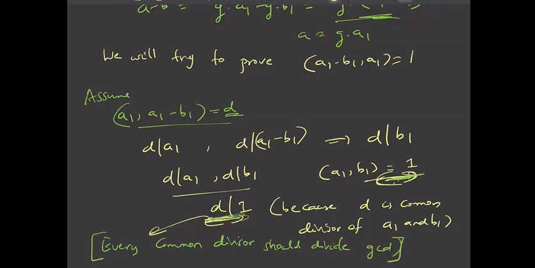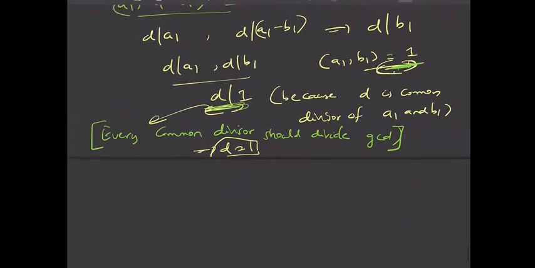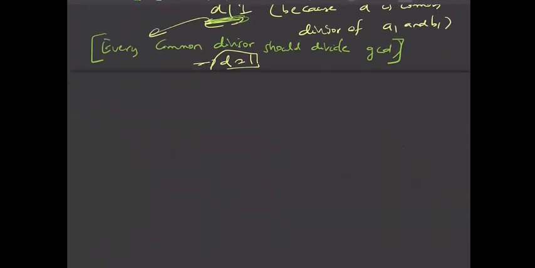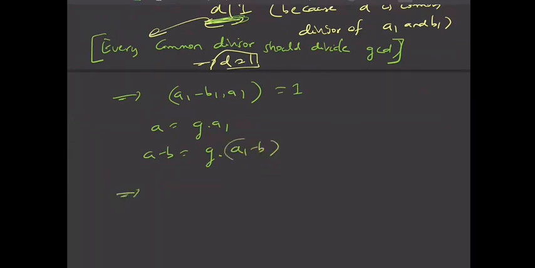So what is the number which divides 1? It is nothing but 1 only, right? Therefore D must be 1. So finally we have proved that this is 1. So this implies GCD of A1 minus B1 and A1 is 1. And we had A is G into A1 and A minus B is G into A1 minus B1. So you can see that GCD of A comma A minus B is also G, because G is common and between A1 and A1 minus B1 nothing is common. So this is also G, which is equal to GCD of A and B.